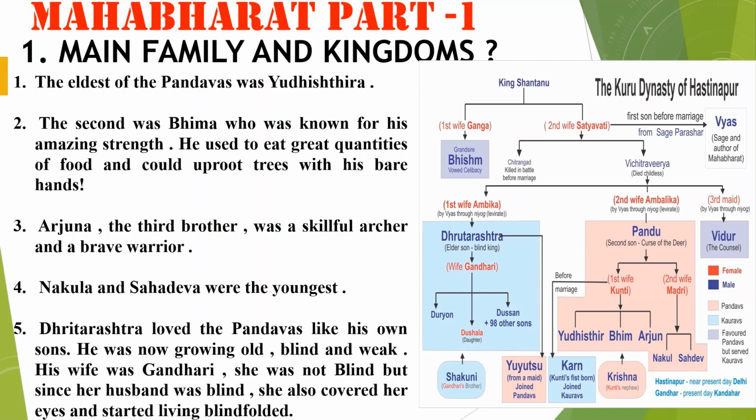Dushala. Friends, Pandu had two wives, Kunti and Madri. With Kunti, he had three sons, Arjun, Bhim and Yudhishthir. With Madri, two sons, Nakul and Sahadev. Friends, Pandavas had one stepbrother called Karna.